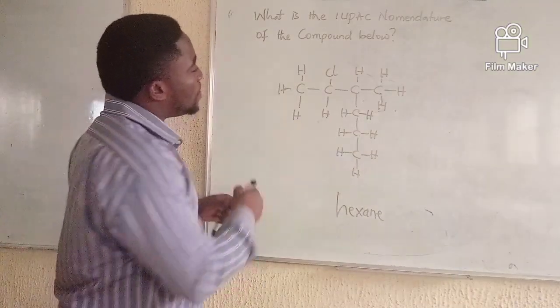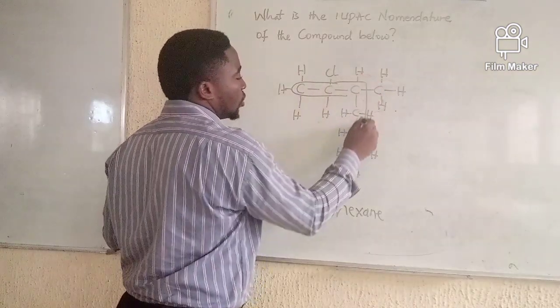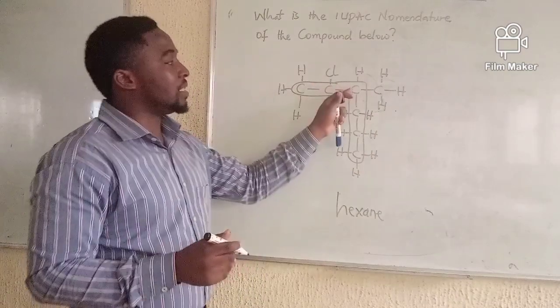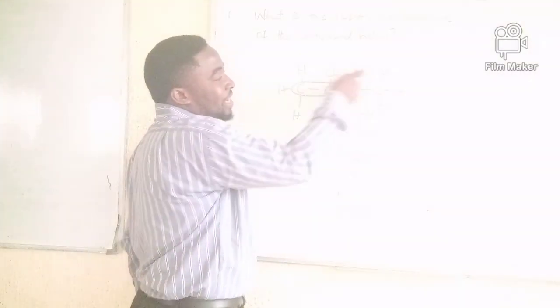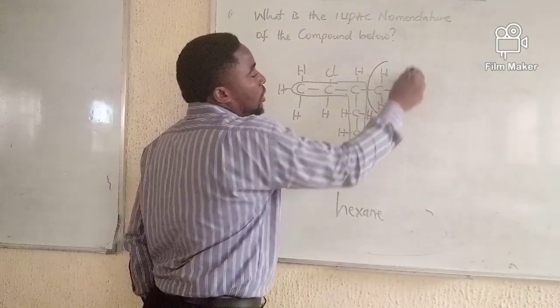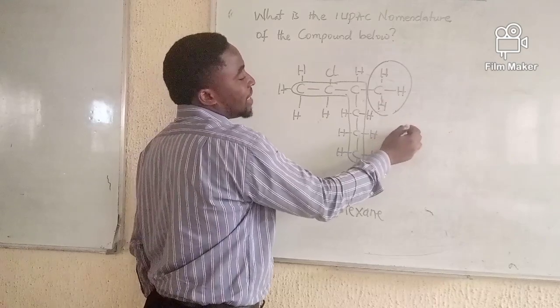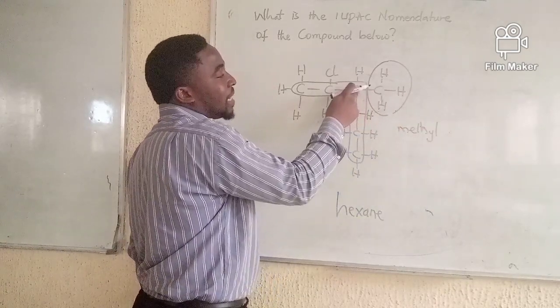Okay, now I will map the region showing the major chain or the main chain in the compound. So see, I mapped it. When I map it, you will see another part that I may include in my chain. This part becomes a substituent group, and that is methyl. So methyl is a substituent group that is attached to this carbon atom.